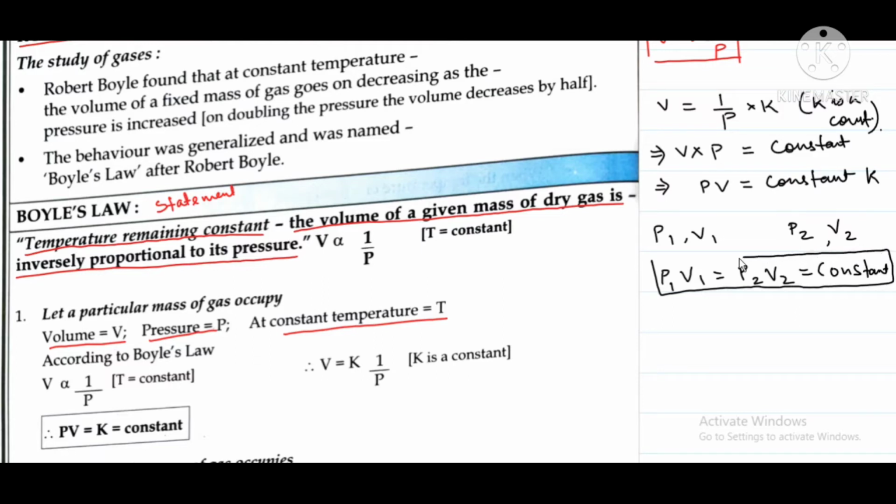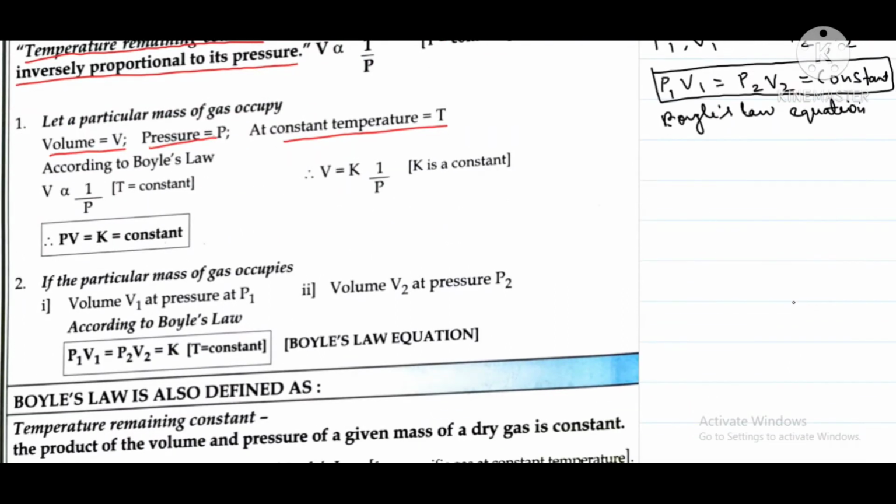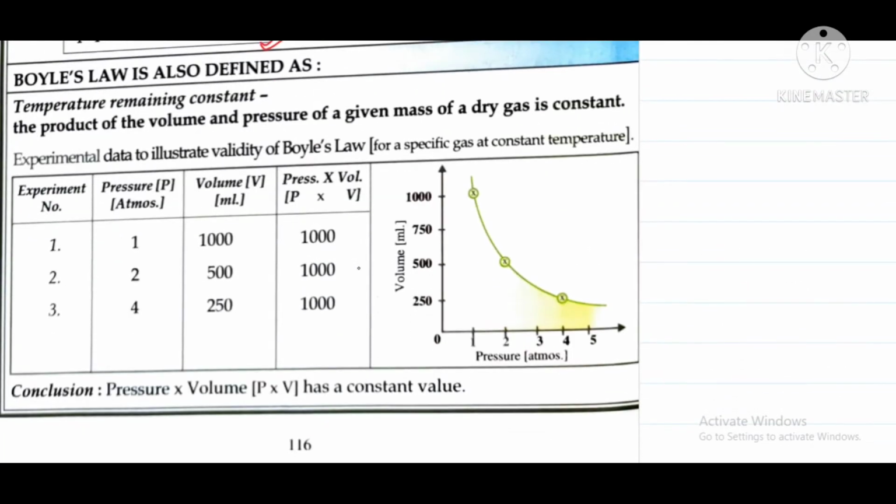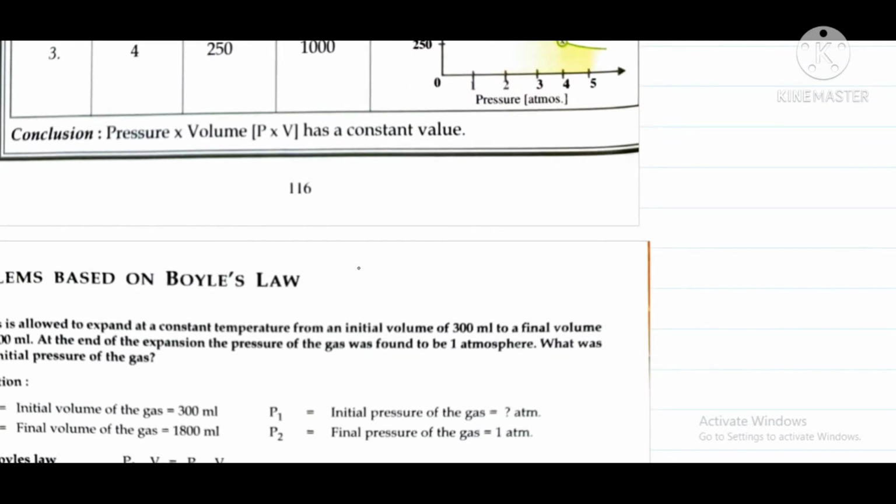Is it clear now? So this is Boyle's equation, Boyle's law equation. This will be used to solve the numericals. Remember that. This is the graph for Boyle's law. Now we will solve a numerical.